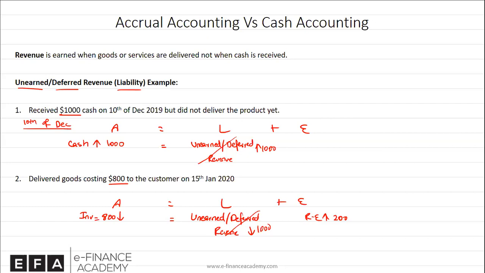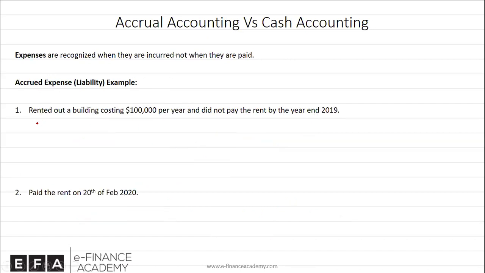Again, what did we do? We created a temporary liability, and once we delivered the product or service, we actually removed that from our books. So unearned or deferred revenue is a temporary liability, while accrued revenue is actually a temporary asset. So just as we discussed accrual accounting for revenue-related transactions, now we will discuss accrual accounting for expenses-related transactions.